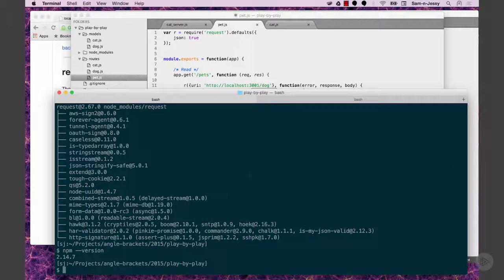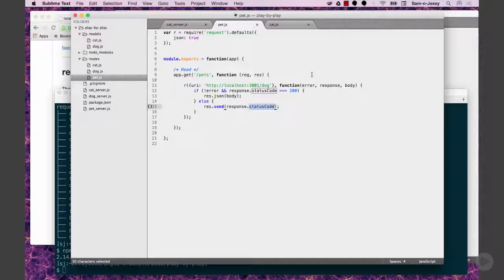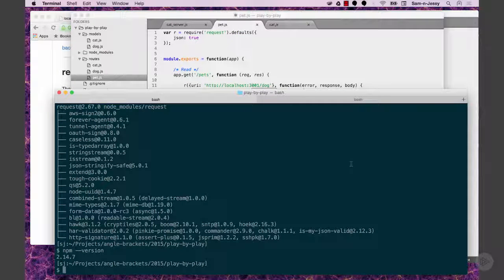So let's get this stuff running and see what happens. That's where you can put logging or other information at this point too. Again, this is by no means production ready. I'm not doing a lot of the error checking. We're assuming the happy path. Yeah, we're just showing some fun stuff.